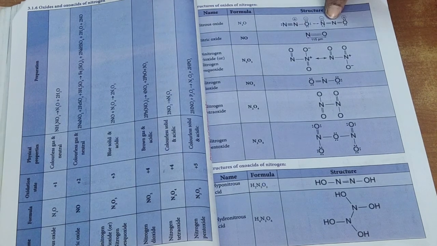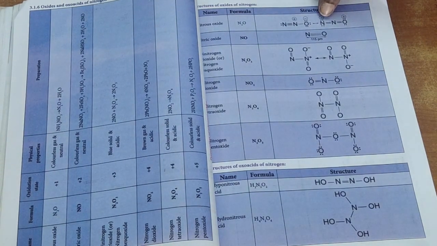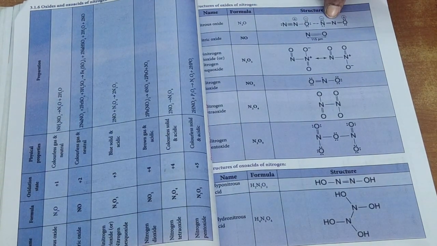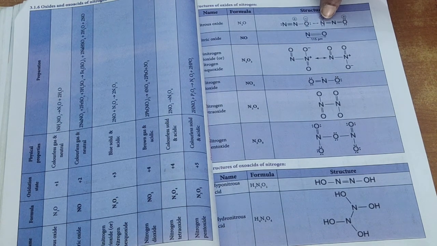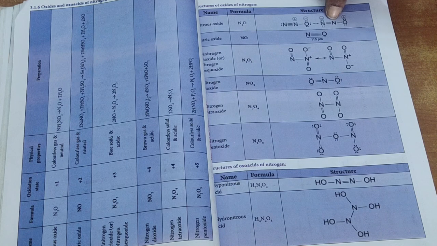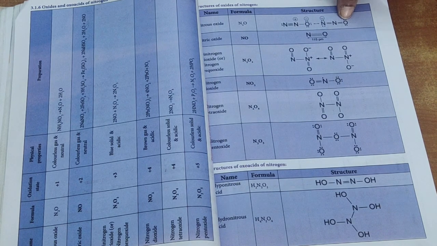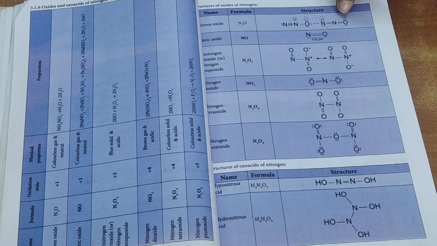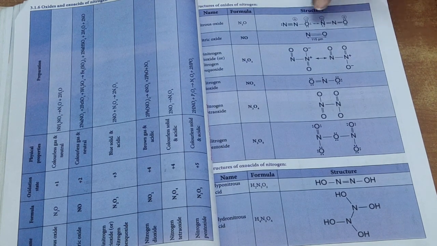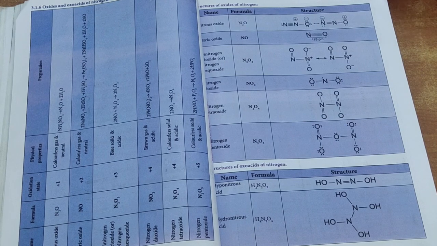We can also write, for isomerism, one of the isomers, with double bonds between nitrogen and nitrogen and between nitrogen and oxygen. The remaining electrons have to be mentioned on the other sides, but you have to notice that here oxygen has the positive charge and nitrogen has the negative charge in this type of isomerism. So you have to understand the two different types of structure.